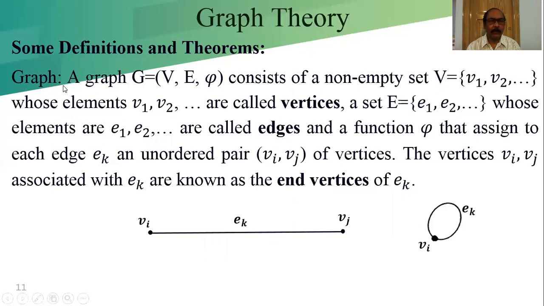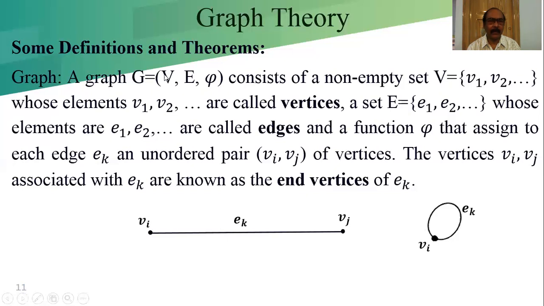What is called a graph? A graph, we call G, is a graph. What are the three things there? V, E and phi. V is the vertex set, E is the edge set, and phi is a function between E and V. So a graph G, we write this way.